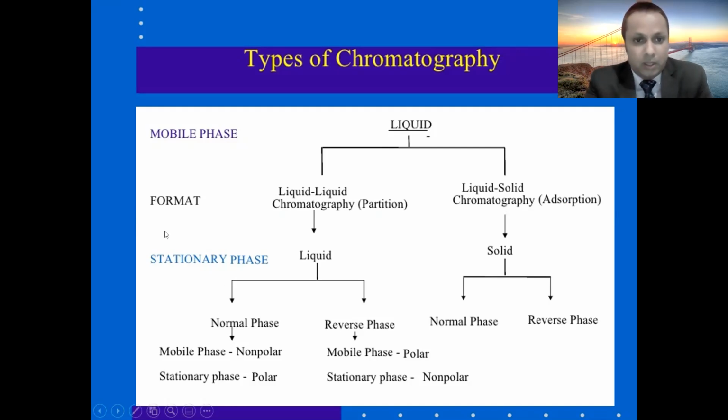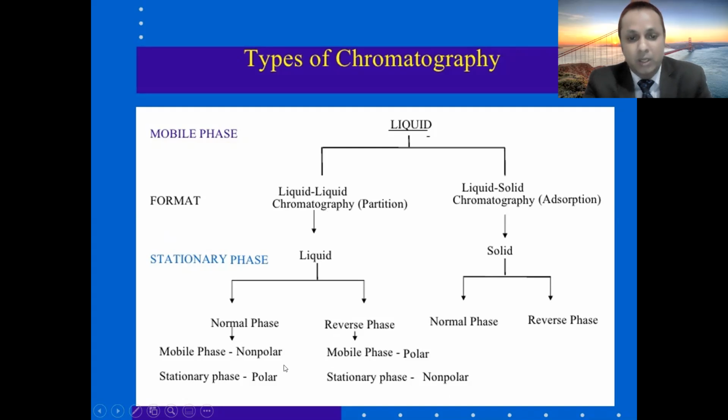Now, liquid chromatography or partition chromatography can be further divided into normal phase chromatography and reverse phase chromatography. In normal phase chromatography, the mobile phase is non-polar and the stationary phase is polar, while in reverse phase chromatography, the mobile phase is polar and the stationary phase is non-polar.